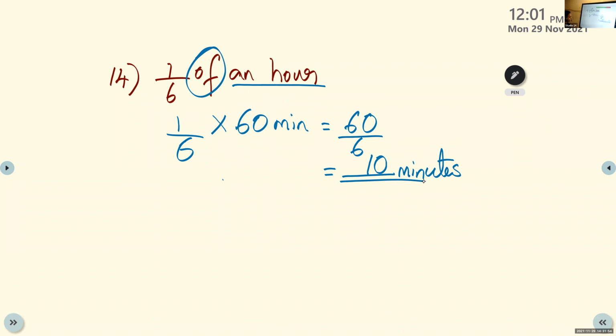You know 10 into 6 is 60. Very easy. Table of 6 here. 6 times which number is 60?